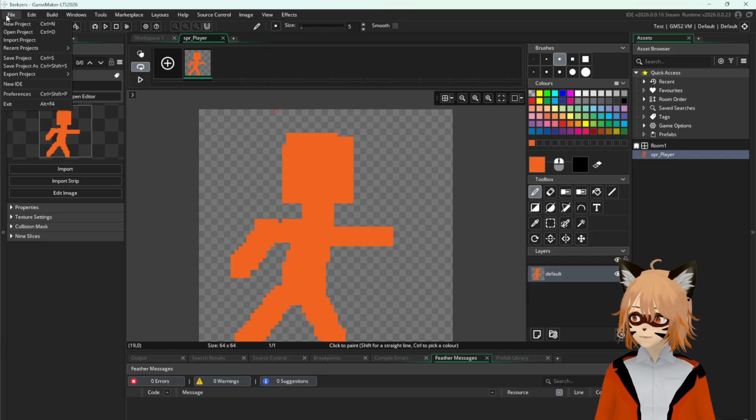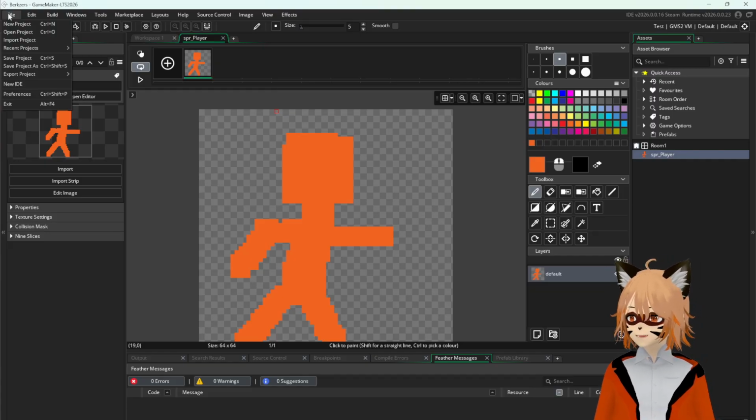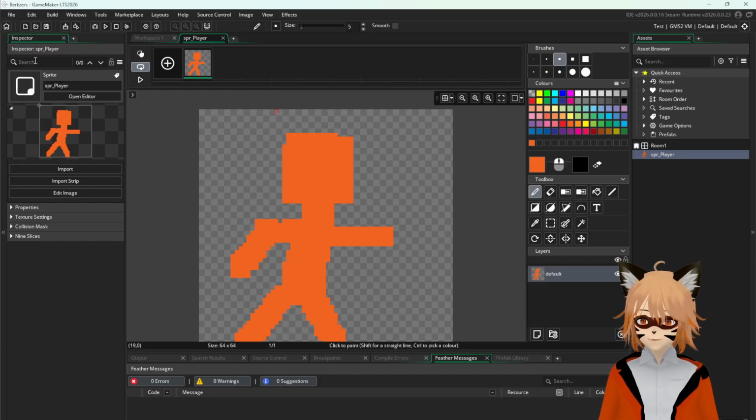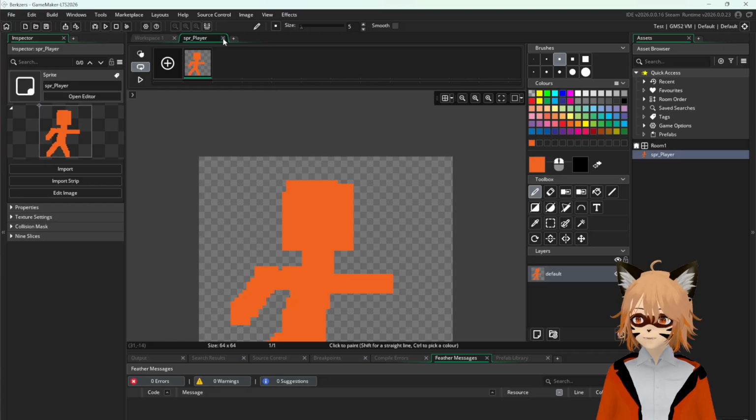To save your game, simply press Control S. If it's Mac, I think, if I'm not mistaken, it's Command S. And then we're gonna save a project. If you're on Windows, just Control S. Okay, and then let's create the enemies. All right, so I'm gonna close this one.